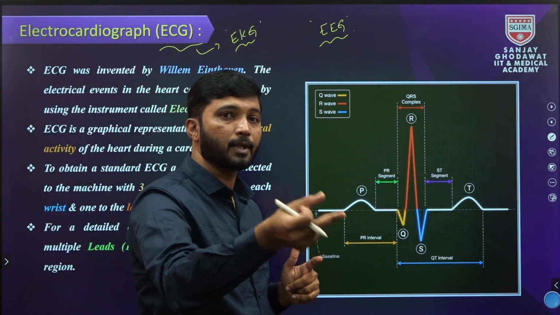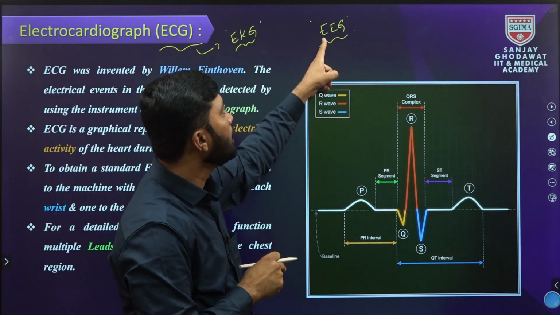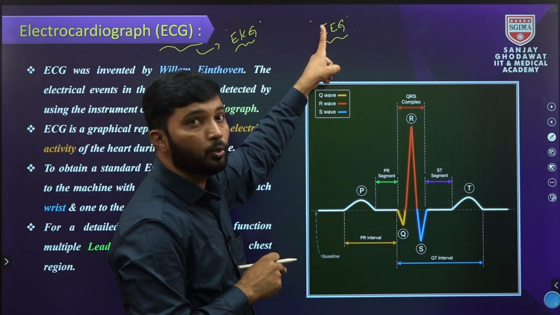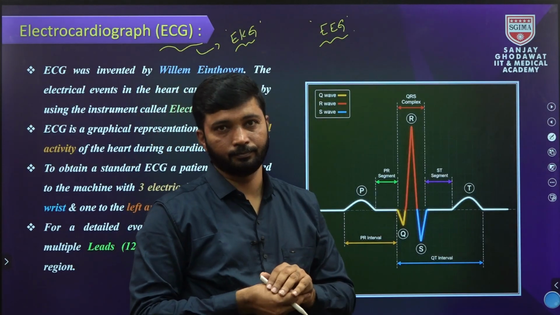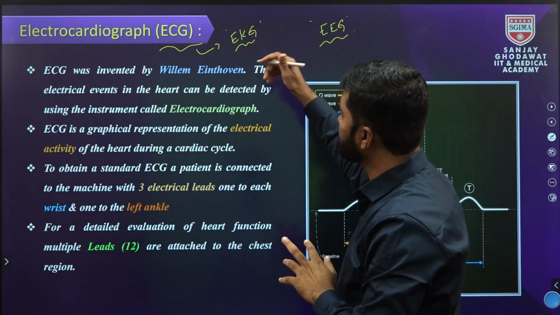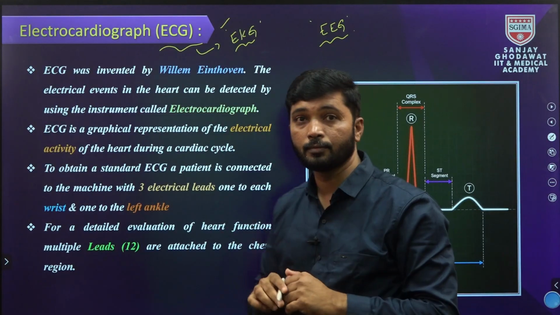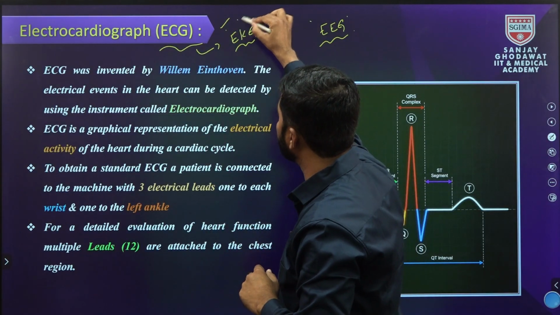The graphical representation of the electrical activity of the brain in the computer is called the electroencephalogram. Both are different. In this topic we are discussing only ECG, not EEG.